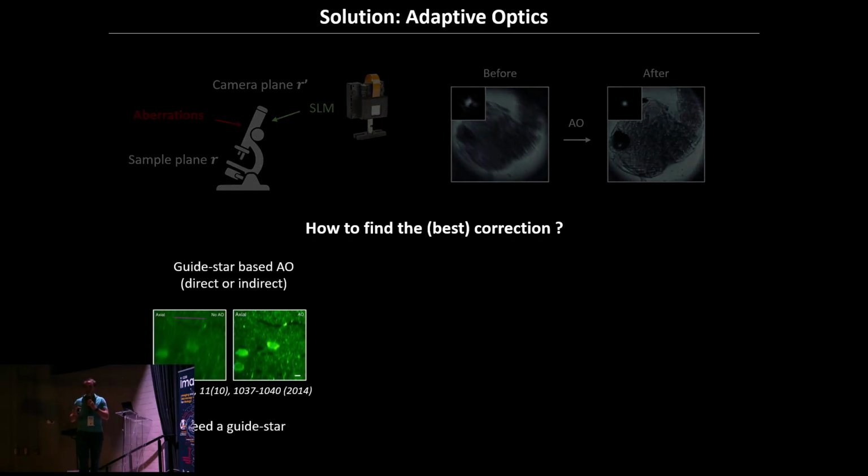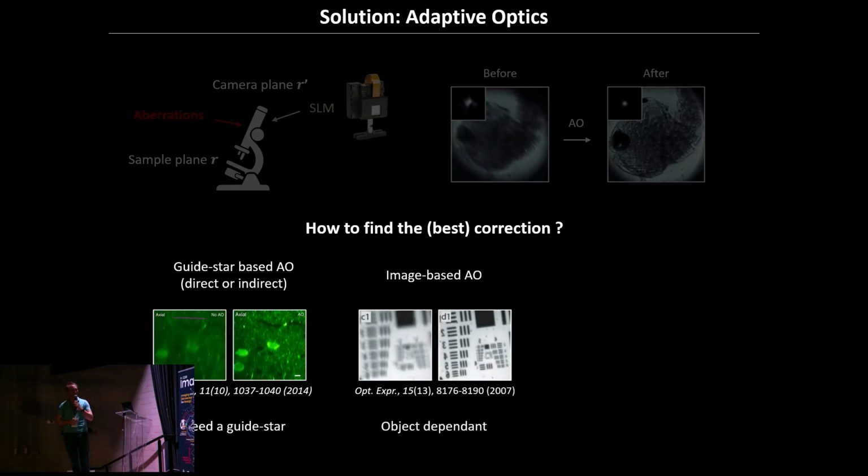Many techniques have been developed. I'm just mentioning a few of them in classical microscopy. So something inspired by guide star, essentially a technique in astronomy, when you try to find somewhere in your sample that you use as a guide star and you optimize on that. You can do direct or indirect sensing like that. It could be with a wavefront sensor or without a wavefront sensor. So I'm assuming you are all familiar with that.